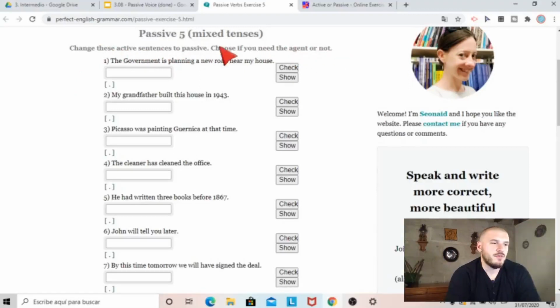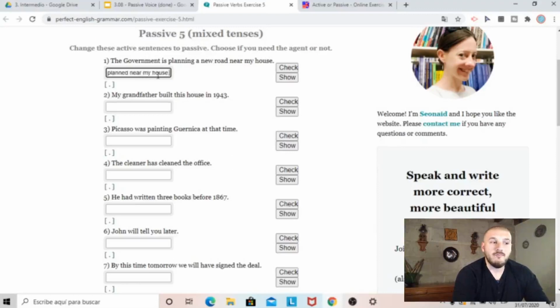Fantastic. Okay, so we're going to change this to passive, and we are going to decide if we are going to eliminate the agent or the subject. So here we look at this. The government is planning a new road near my house. Okay, so this is present continuous. I'm going to write a new road is being planned near my house.